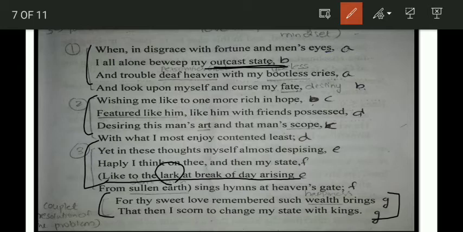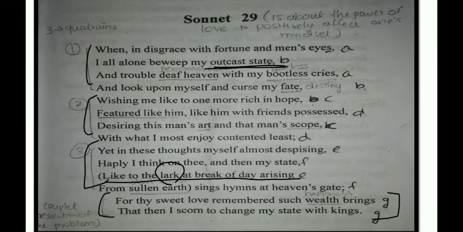So the last two lines: "For thy sweet love remembered such wealth brings that then I scorn to change my state with kings." Here he says that when he gets a good friend, his state is better than any king's state. He says that even if he got the position or the wealth of a king, he wouldn't be happier than when he gets a friend. So he brings out the importance of a friend in life. The whole depressed feeling of the poet is resolved just by getting a good friend.